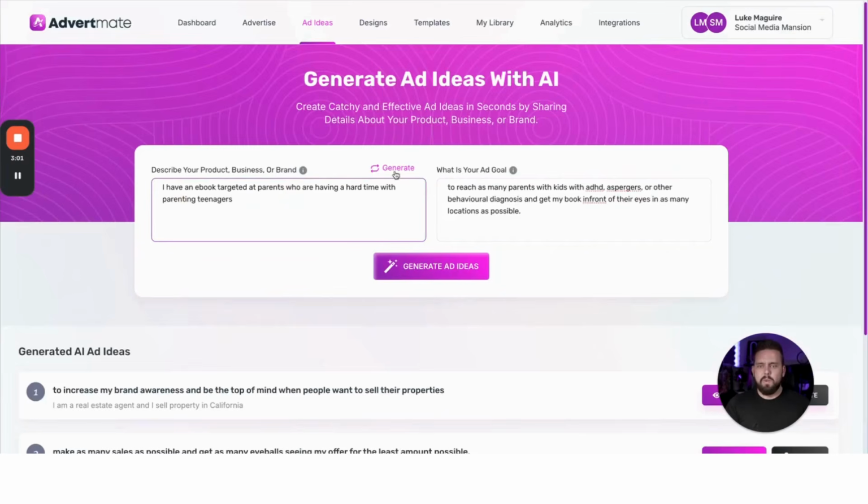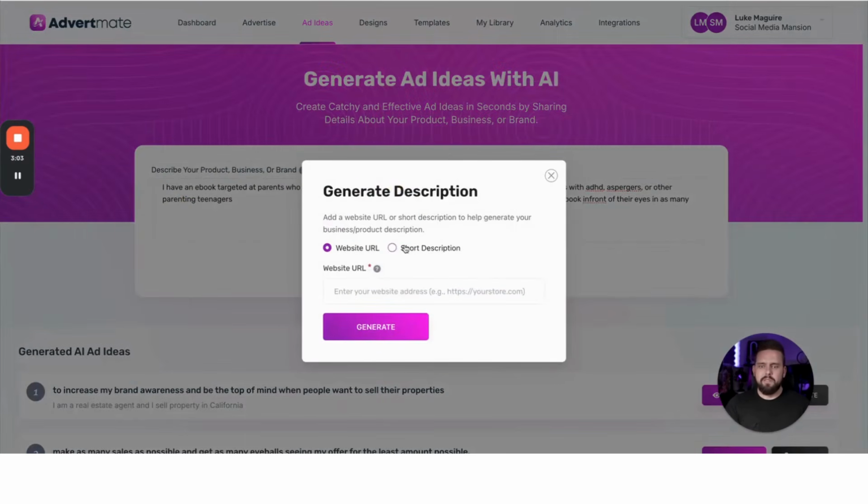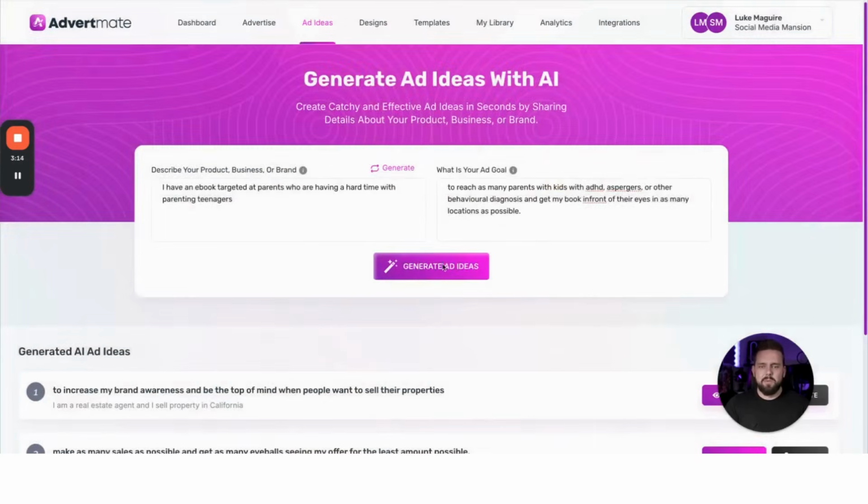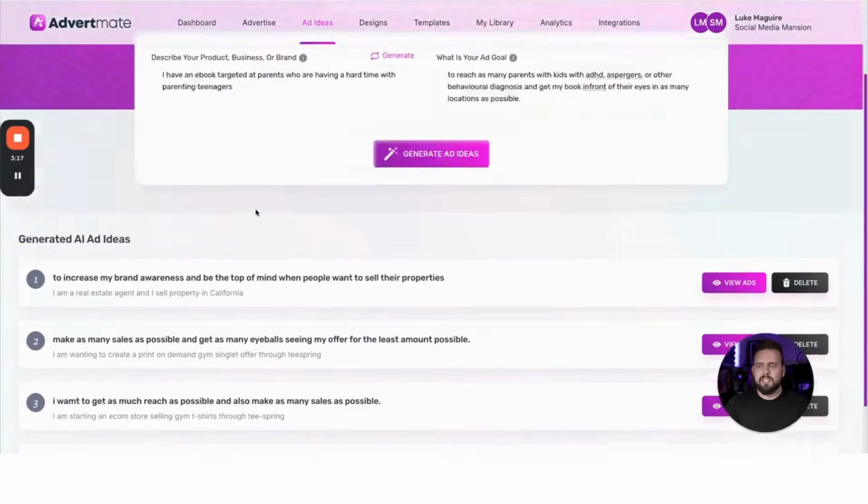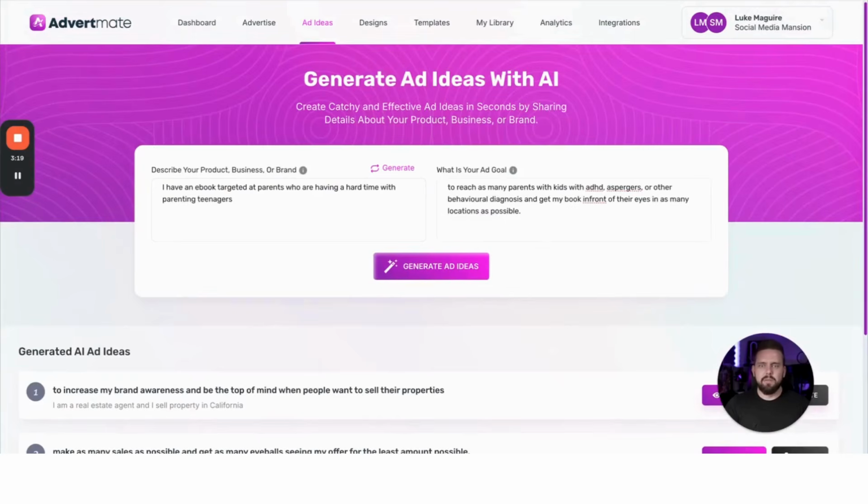Now we could also do that directly at the top under the ad ideas, which I've also copied here. We can even regenerate this, and it'll give us a base. You can even create our own text based on our own website or a short description that we give it, to get an even more in-depth answer there. And this is where we can also check any past generations, ideas that we've created.